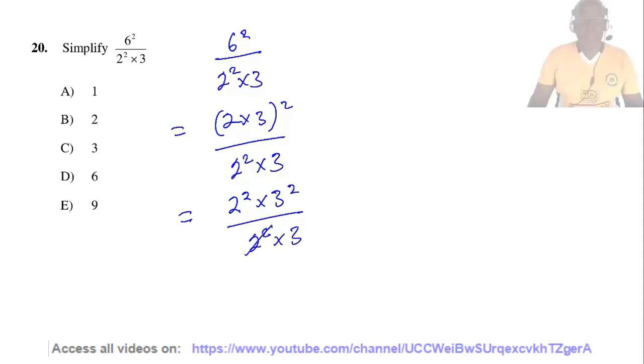This will cancel this, and this equals 3 times 3 divided by 3. So this will also cancel this. So the answer is 3. So C.